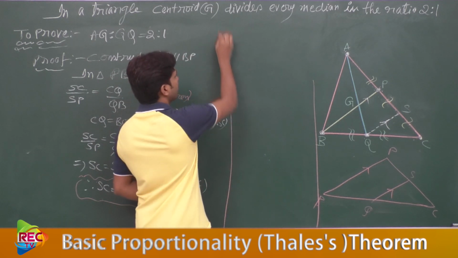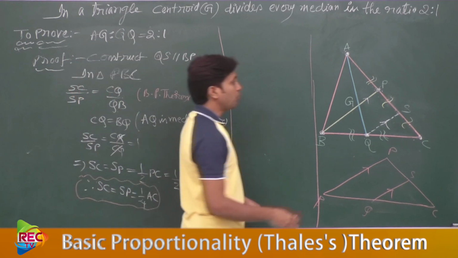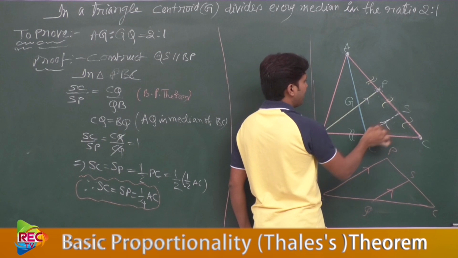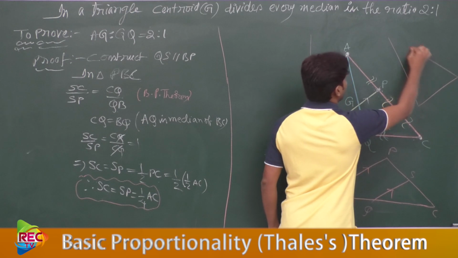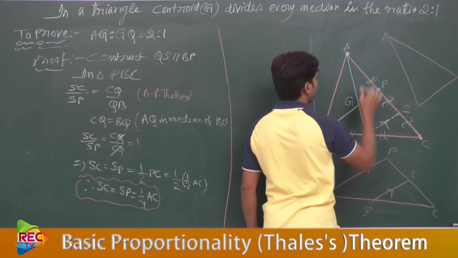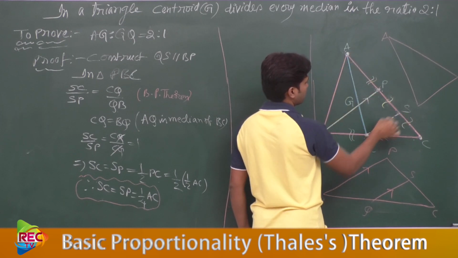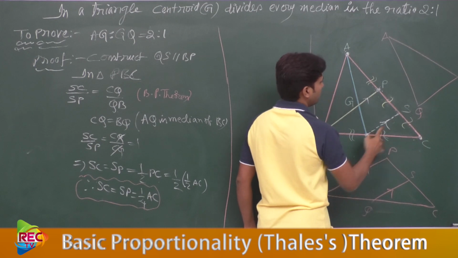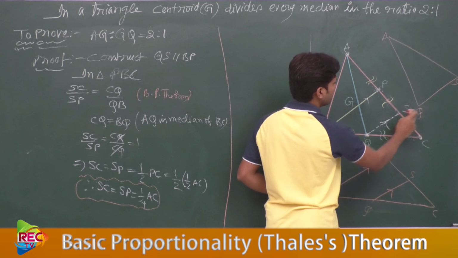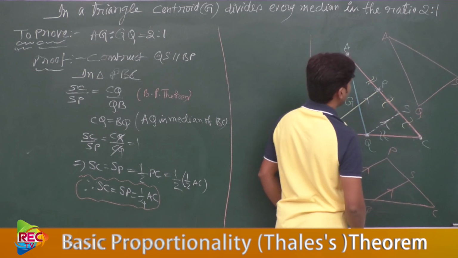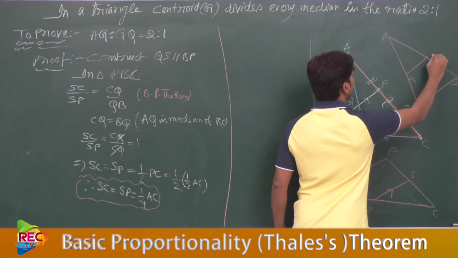Just see here. Now let us consider one more triangle. What is the triangle? AQS. Let me draw here separately. Let this vertex be A and this vertex be, not APS, this is AQS, sorry, this is Q. This is Q and this vertex is S. Means this is A, this is Q, and this S is represented here. Now this is line GP or not? Yes, this is line GP.